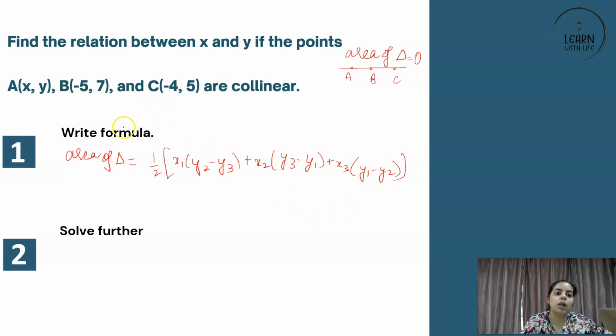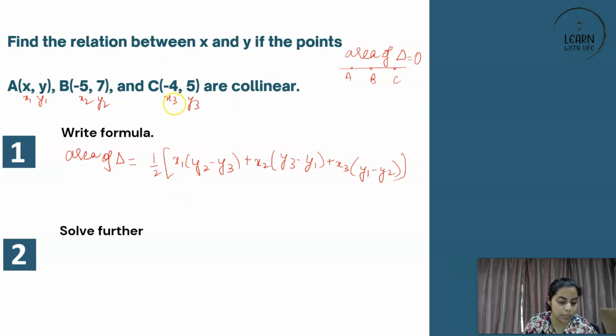Got it? So what are these x1, y1, etc.? So this is your x1, this is your y1, this is your x2, this is your y2, this is your x3, this is your y3. Right? So we will use this formula. The first step is you write that.